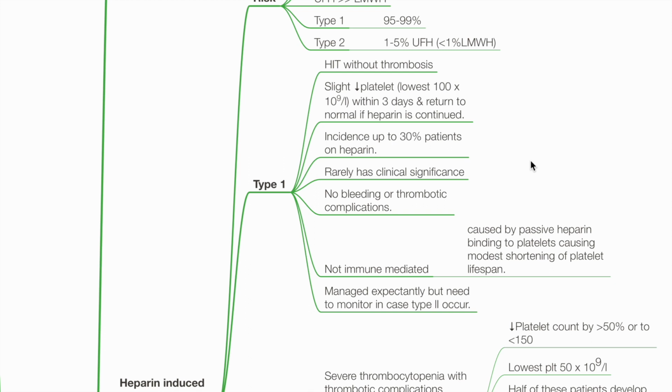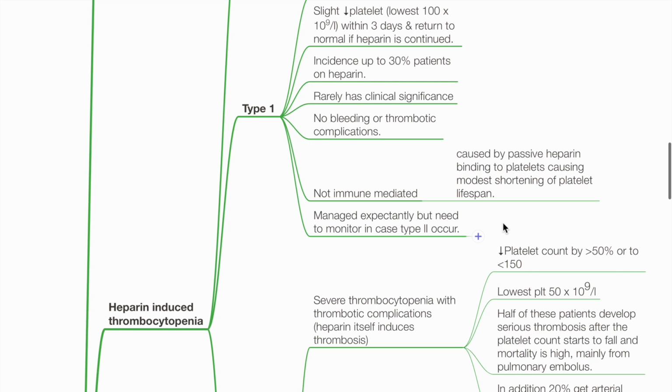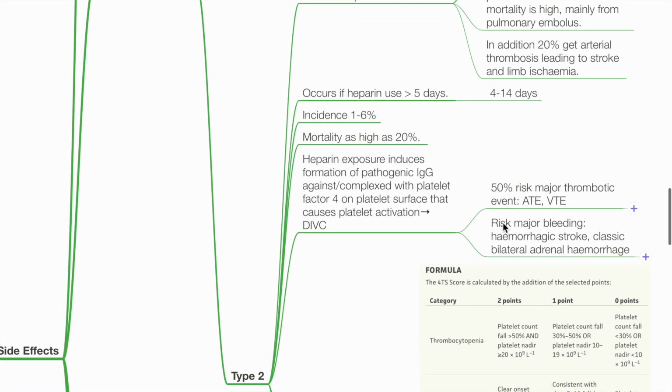Type 1 HIT is not immune-mediated. It is caused by passive heparin binding to platelets, causing modest shortening of platelet lifespan. Type 1 HIT is managed expectantly, but there is a need to monitor in case type 2 HIT occurs.